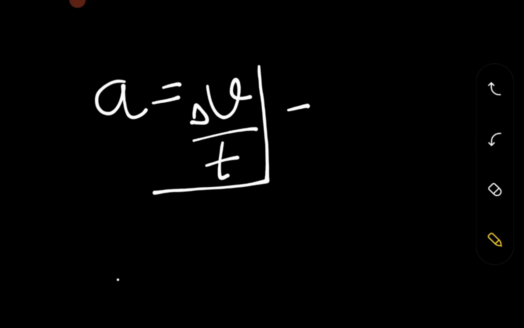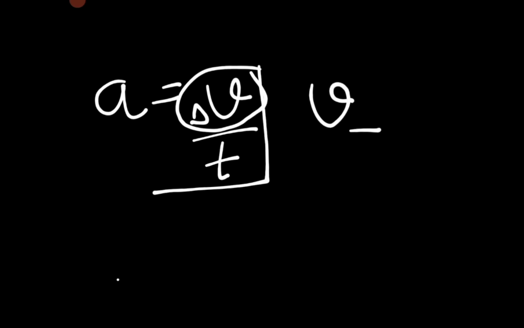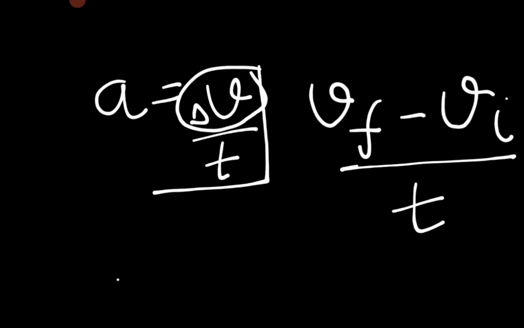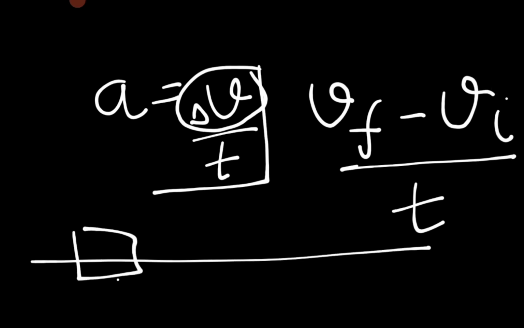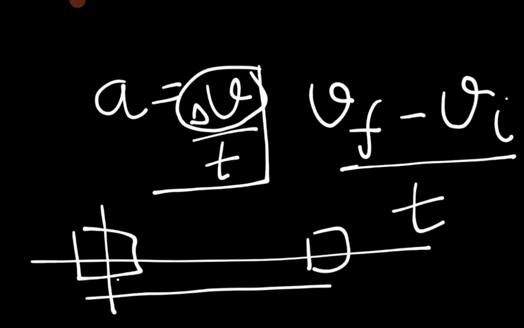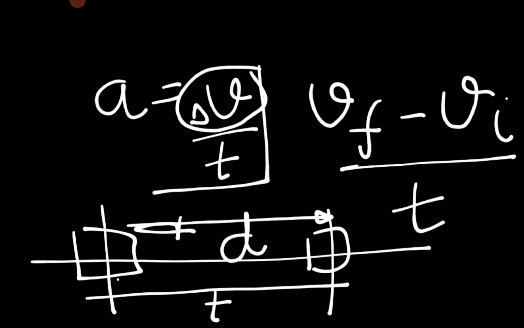Now, if I have to open that particular thing, there is a final velocity and an initial velocity, divided by time. I have a particular box that is displaced in a particular time period t. It has covered some distance d. Displacement, sorry, because we are dealing with a vector quantity.